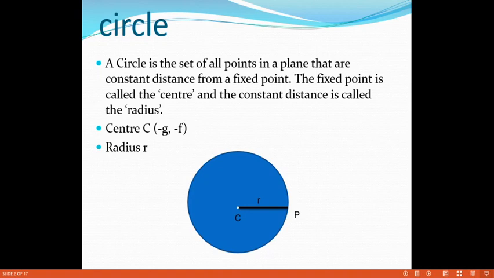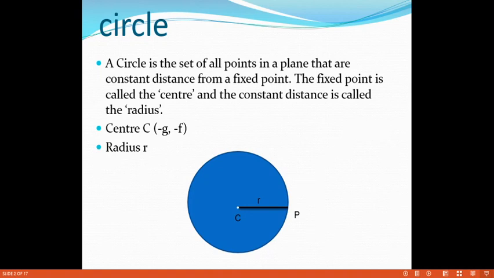That means the distance from the center to any edge of the circle. For suppose P is any point on the circle, the distance from the center to that point is called the radius. So the center is indicated by C, the center is (minus g, minus f), that is called the center, and the radius is r.